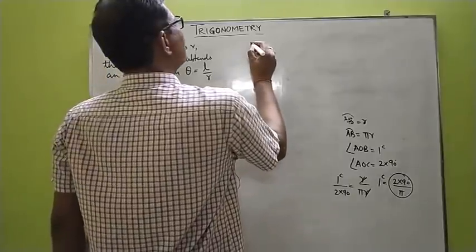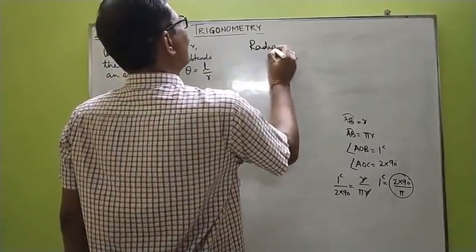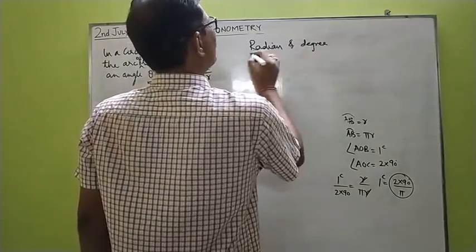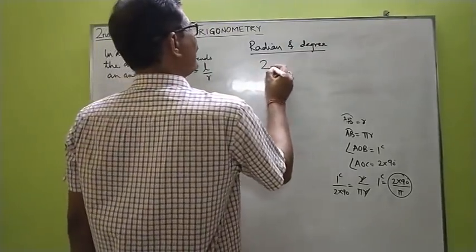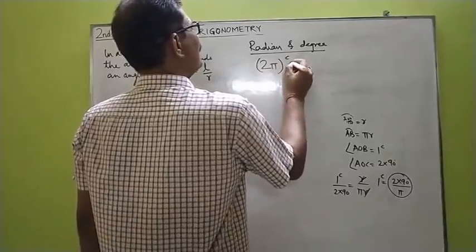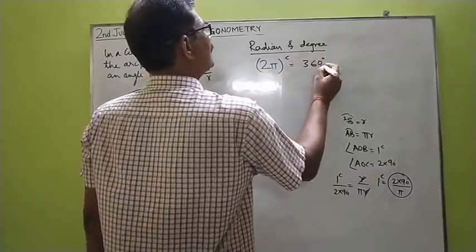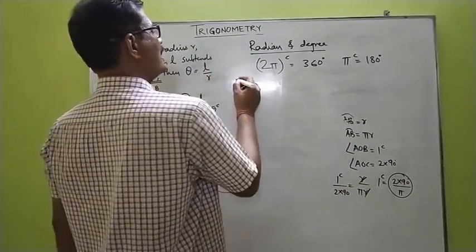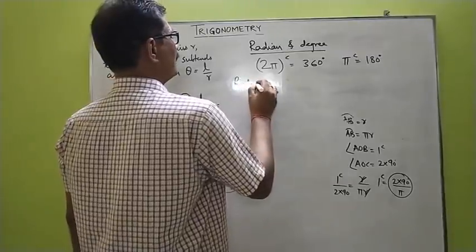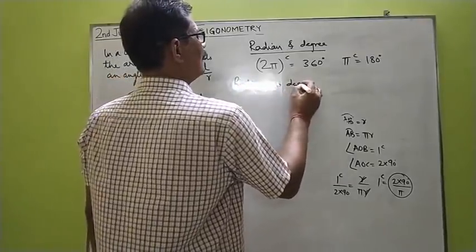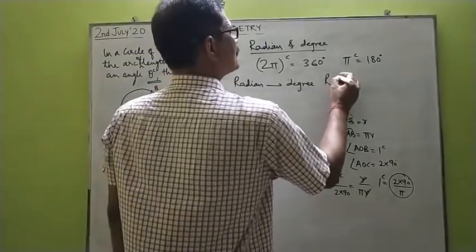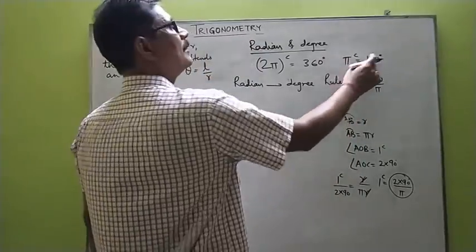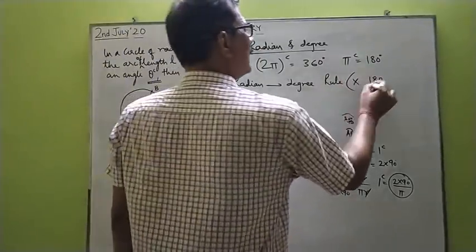You already know that 2 pi radians is nothing but 360 degrees, that is, pi radians is equal to 180 degrees. So to change an angle given in radians to degrees, multiply it by 180 upon pi.